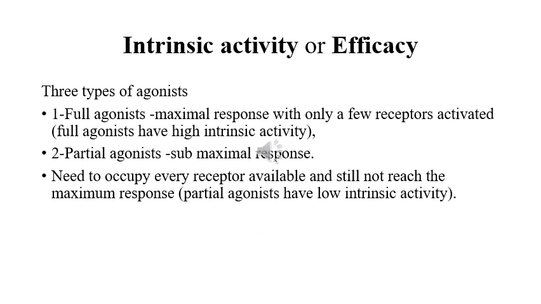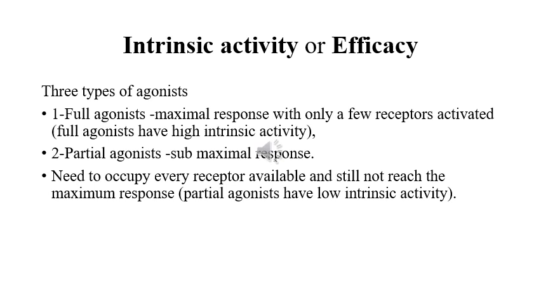Next we are going to discuss different types of drugs, that is, how we classify drugs. For this, first of all I will tell you about the agonist. An agonist is any drug that, on interacting with a specific receptor, produces an observable positive response. It means that upon activation, the agonist resembles the activity of an endogenous ligand, and this endogenous ligand can be a neurotransmitter or a hormone.